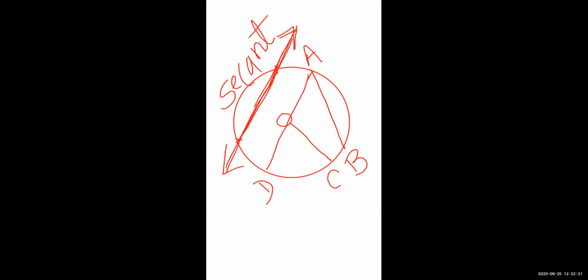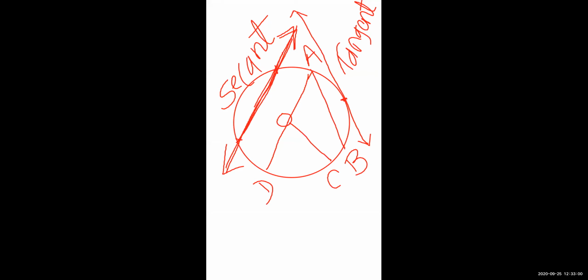Okay. Now, what is the tangent? Tangent is just passing through a single point. It just touches the circle in a single point, and is called a tangent. A line in the plane of a circle touching the circle in one and only one point. This is the one point. Single point. That is called the tangent.